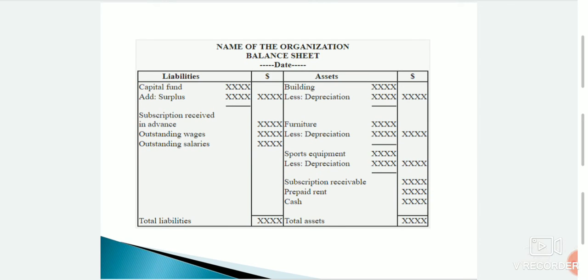Specimen of balance sheet. Preparation of the balance sheet starts with the general fund. Then you have to add the respective surplus or deficit to the amount. Further, add life membership fees or legacies at this stage. Next, put all fixed assets on the asset side of the balance sheet. Then show the amounts paid in advance and amounts due on the assets and liability side. Then post the closing balances of the assets and liabilities on the respective side of the balance sheet. The last step, we calculate the amount of the fund: deduct the value of total liabilities from the value of assets.